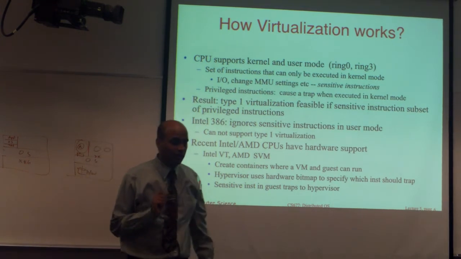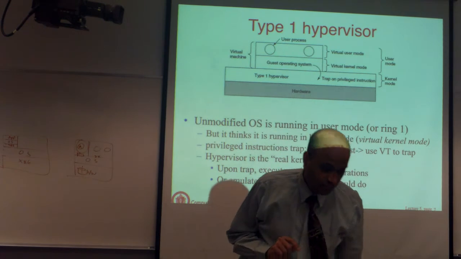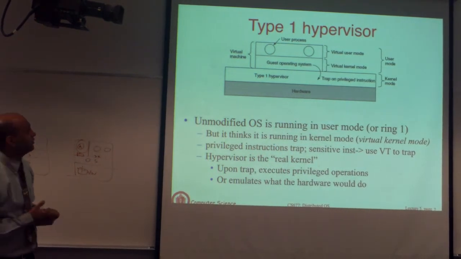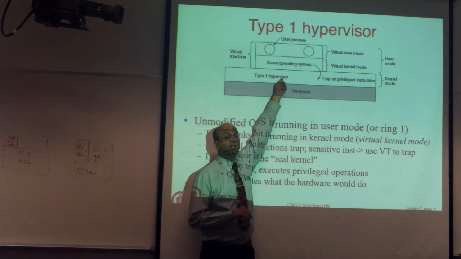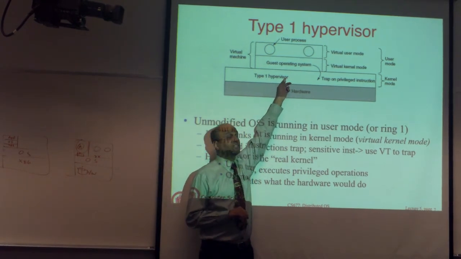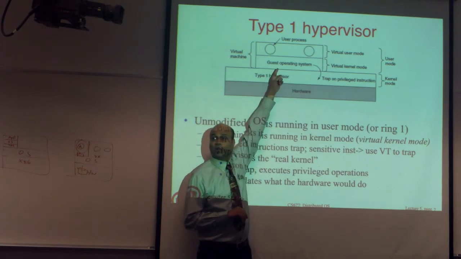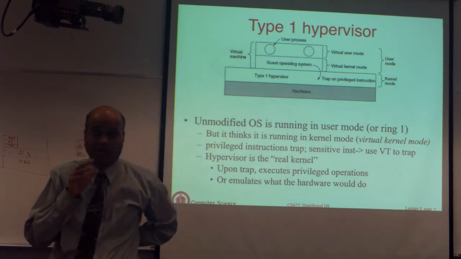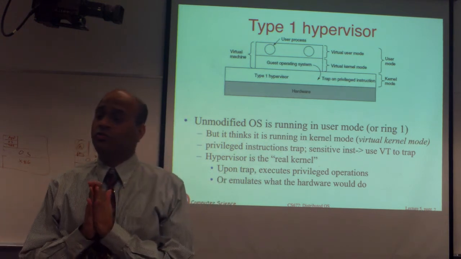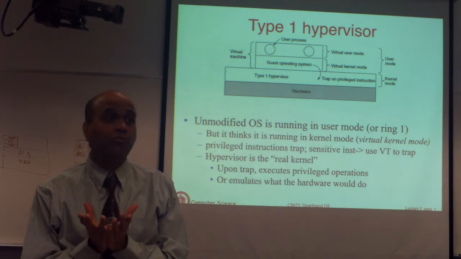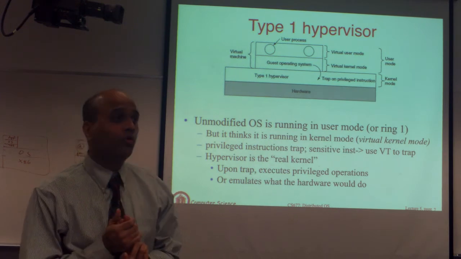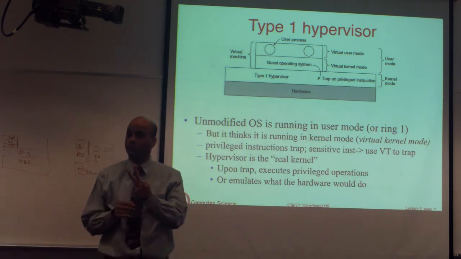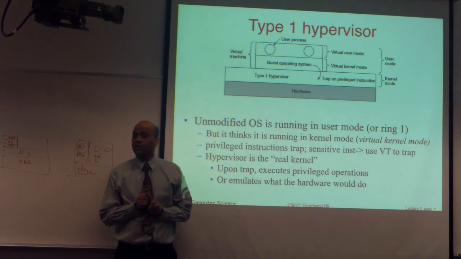Now let me explain why that is the case. This is a picture of type 1 virtualization. This is hardware. That is your hypervisor, the virtualization layer. There's a virtual machine running on top. There's an OS on that virtual machine, and there are applications on that virtual machine. Now let us ask the question: what is going to run in which mode? Let's say you have only two modes, user mode and kernel mode. Your CPU supports precisely two modes, user and kernel. So let's ask what should run.